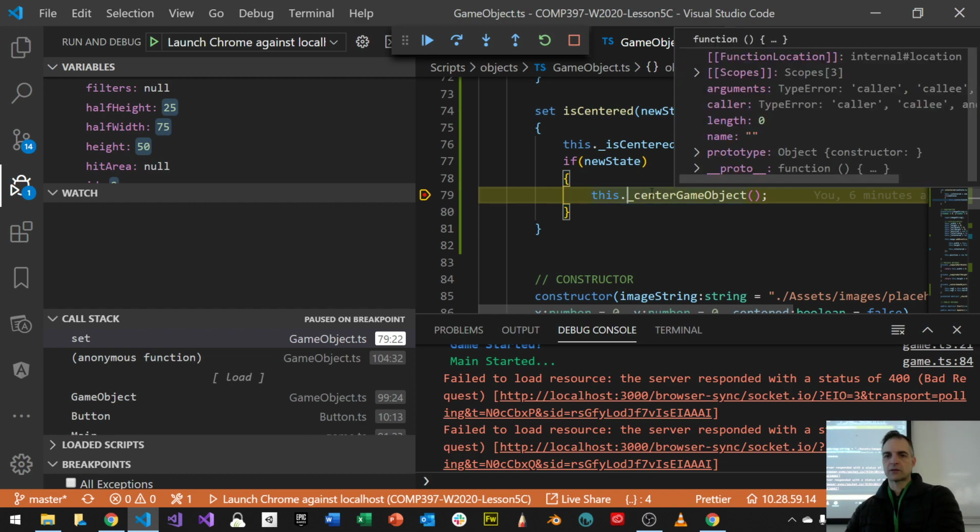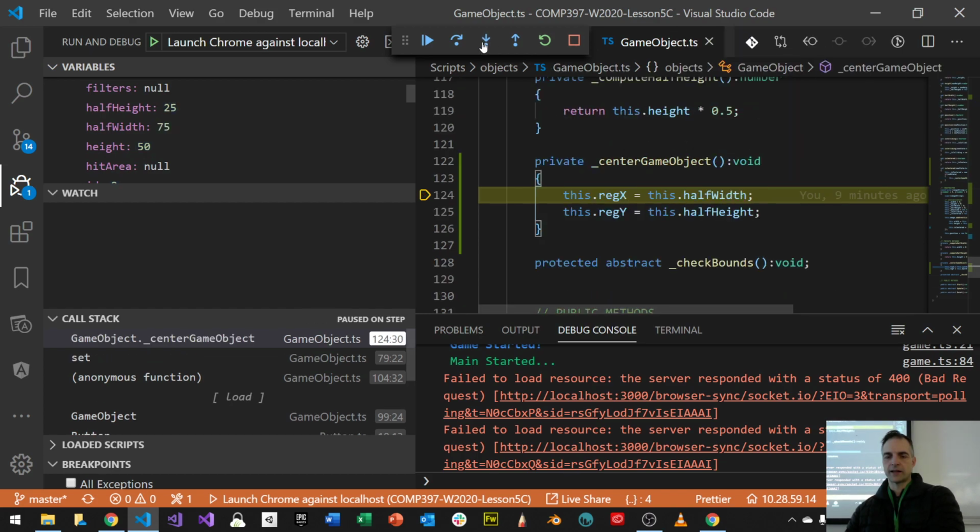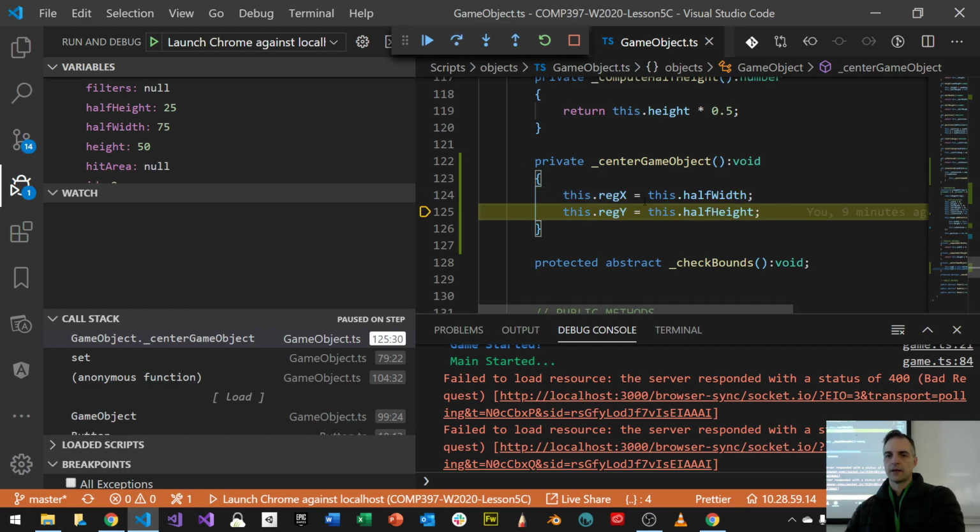So new state is this. Let's jump into this one. So I'm going to go into that state. And I know that this is 75 and this is 25. That's when this happens. So this is the second time I'm doing this now, right? And then my regX and regY value right now is 0, but I'm going to step over this one. And now my regX is 75. Whatever the half height was, so too is regX, 75. Half width, half height, 75. Okay, cool. Okay, does that make sense?